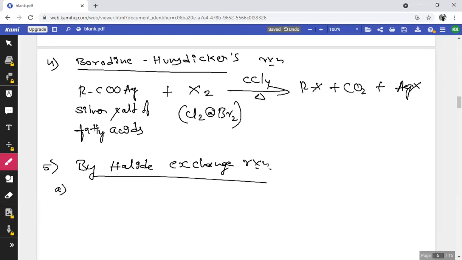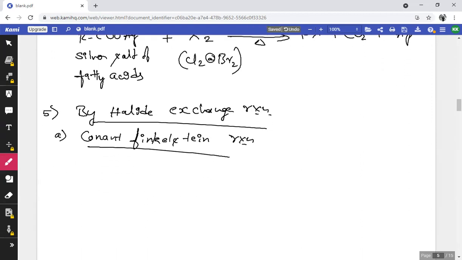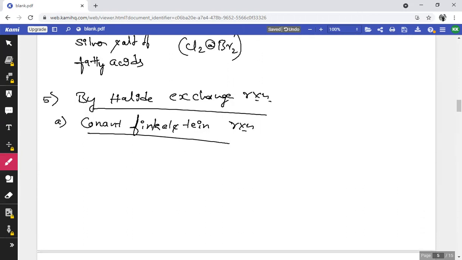The first one is Finkelstein reaction, or in specific, we can call it Conant-Finkelstein reaction. What is meant by this Conant-Finkelstein reaction?